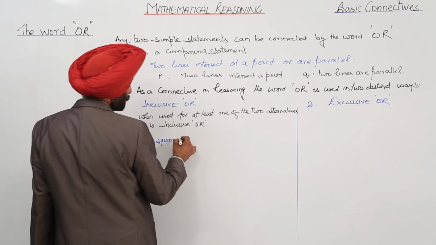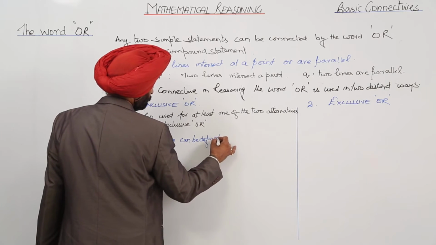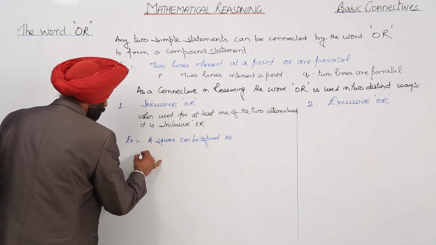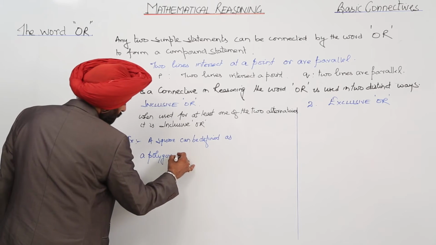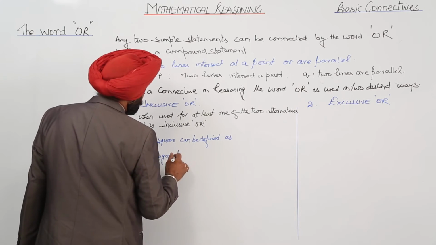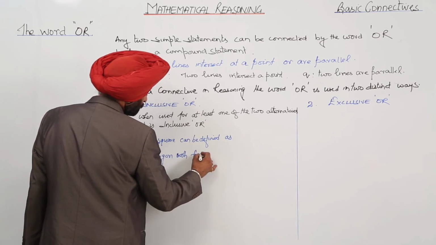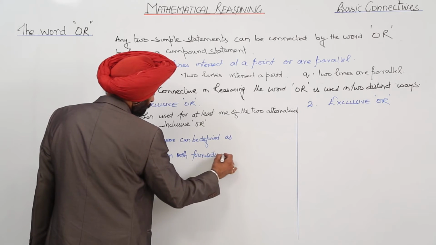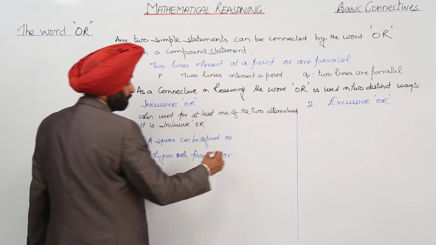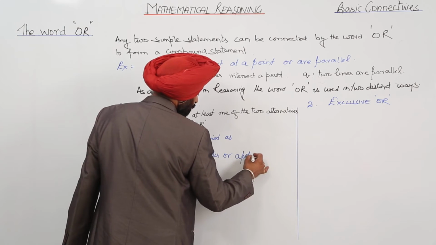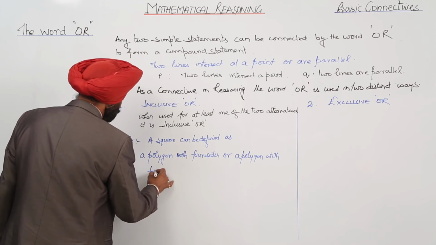A square can be defined as a polygon with 4 sides or a polygon with 4 vertices.